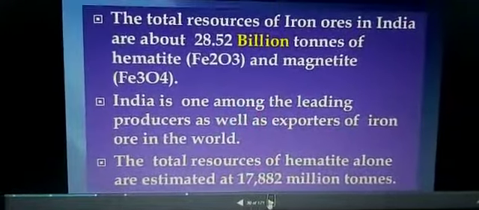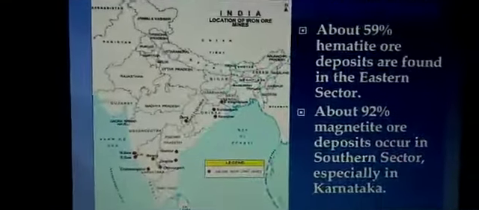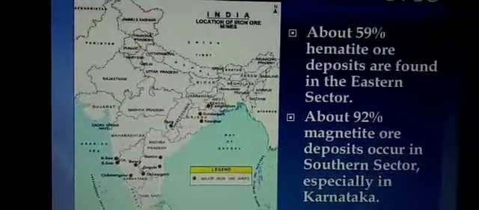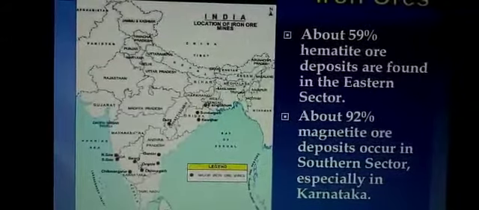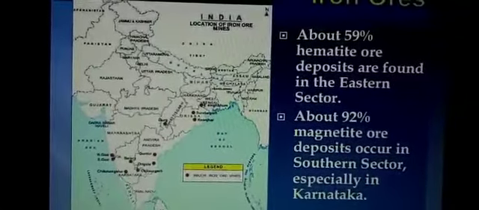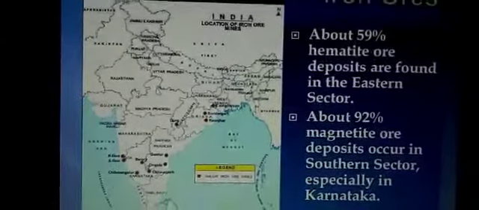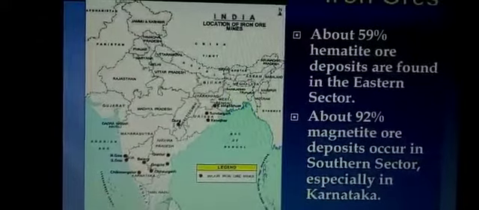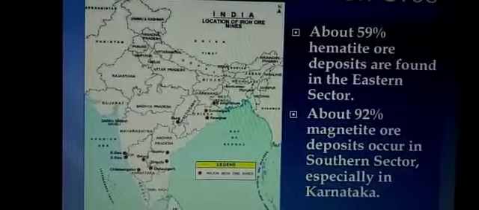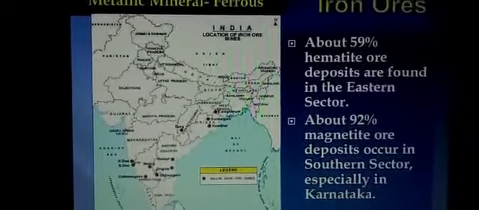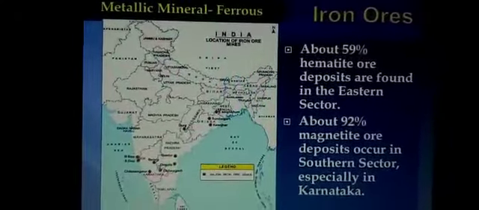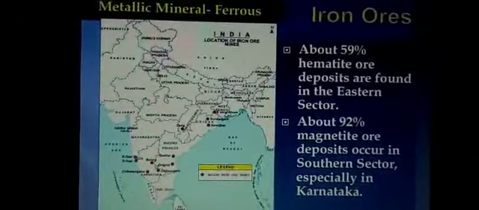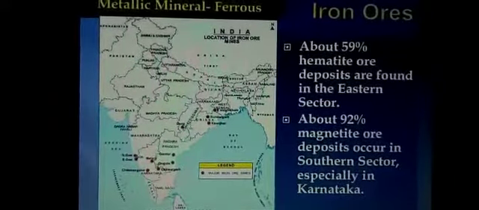After this, children, you see in the slide the map of India. Later on we'll do the map also. In this you can see the red dots, which are given in the key also. The red dots show the distribution of iron ore in India. About 59% of hematite ore deposits are found in the eastern sector.